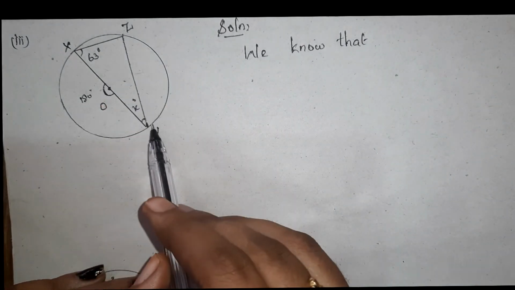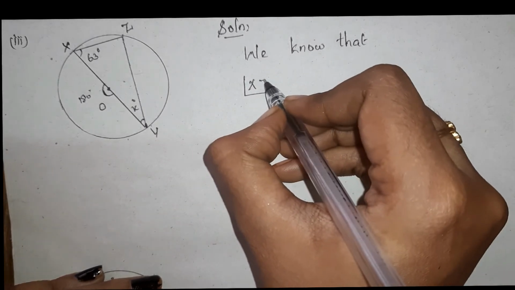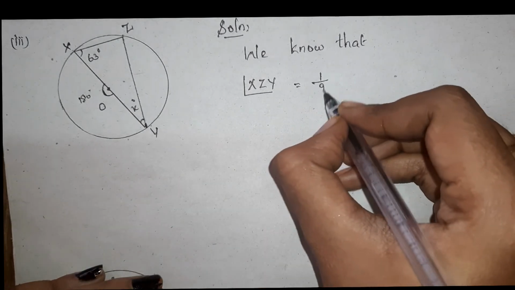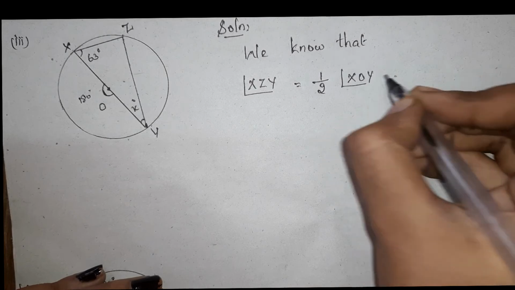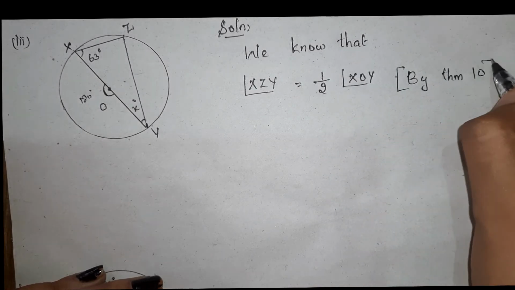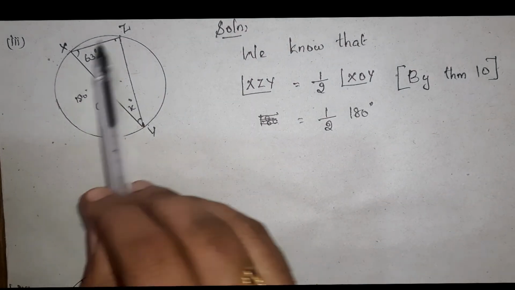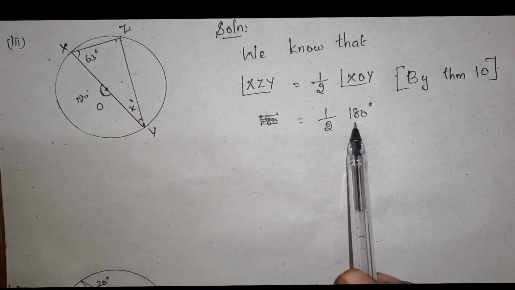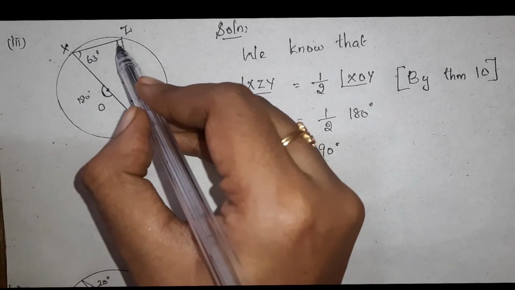So this angle XZY is equal to half of the angle XOY, because by theorem 10. I just apply the value, angle XZY. This angle XZY we have to find out. So it is half of this one. This is 180 degree I applied. You can cancel it, that is equal to 90 degree. So this value you found that it is 90 degree.